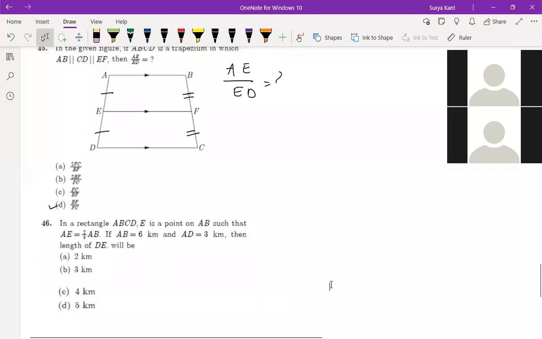How to solve? Tell me. This is a rectangle. First, you should write a rectangle.